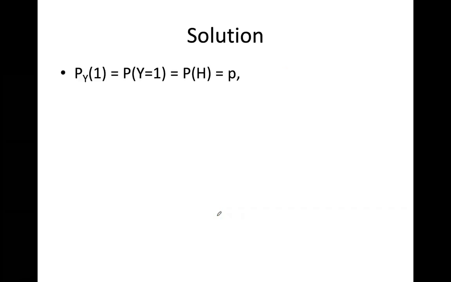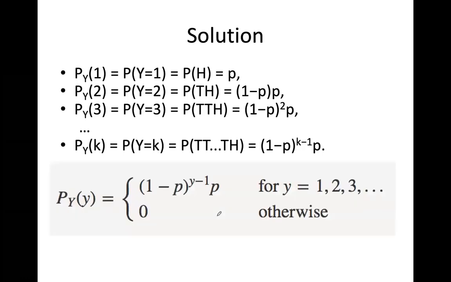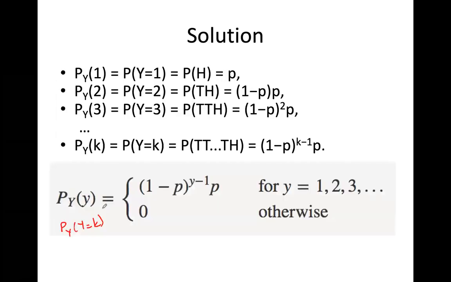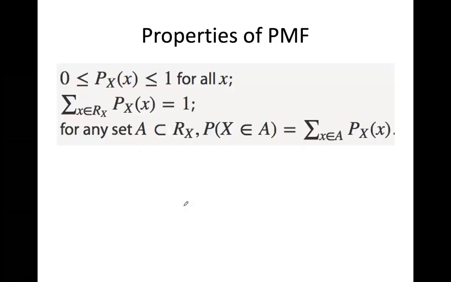So you can easily see these. You can say P of y equals k, or P of y equals y. This is how you would find the probability mass function. You may want to draw this, and you will do it in the coming videos.